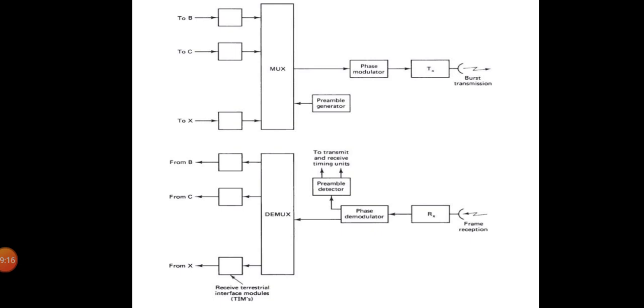The received signal at an Earth station consists of bursts from all transmitting stations arranged in the frame format, and the RF carrier is converted into intermediate frequency, which is then demodulated. A separate preamble detector provides the timing information for the transmitter and the receiver, along with the carrier synchronizing signals for the phase demodulator. In many systems, a station receives its own transmission along with the others in the frame, which can then be used for burst timing purposes. A reference burst is required at the beginning of each frame to provide the timing information for the acquisition and synchronization of bursts.